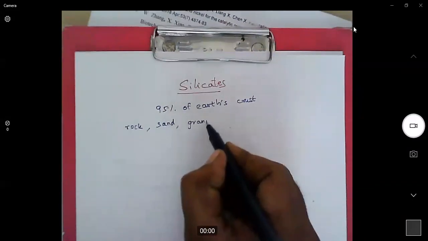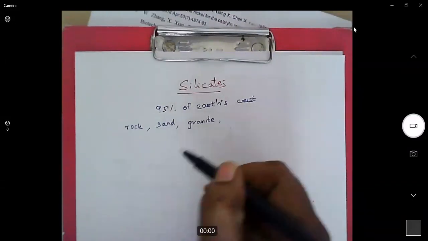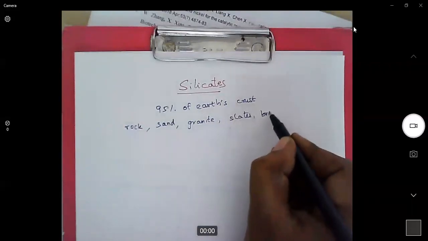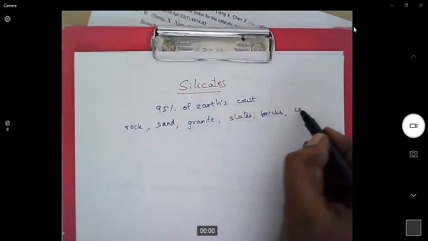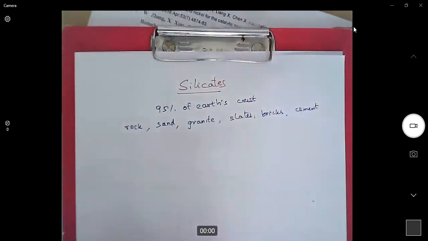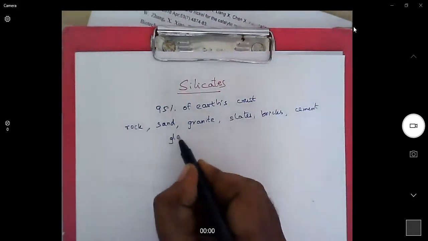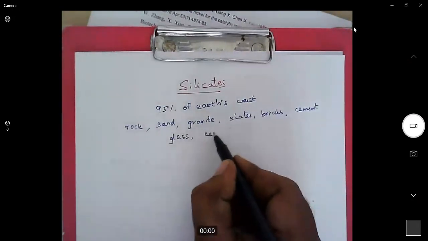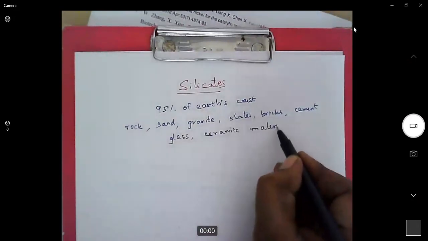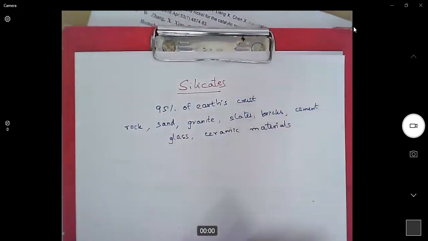Granite is a form of silicate. Slates, bricks, cement, these are all different forms of silicates. Glass, and finally ceramic materials. These are all different forms of silicate materials.